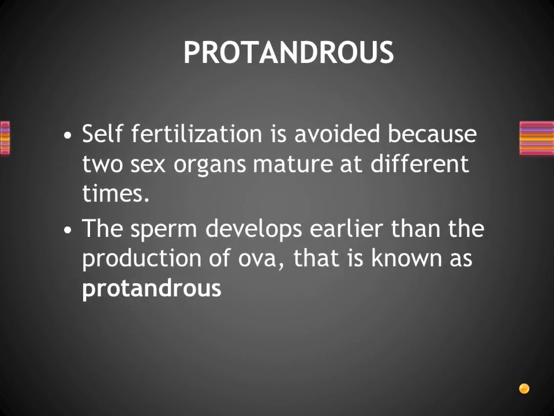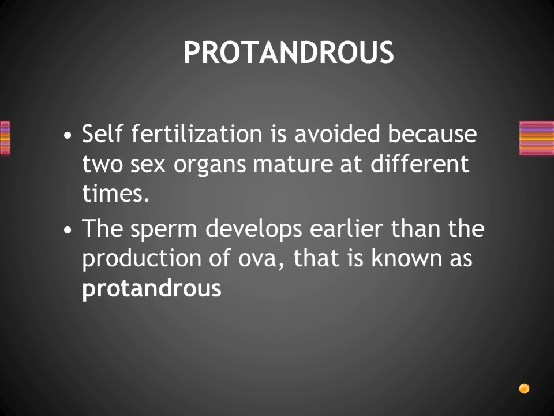Here one more term is displayed, protandrous. So let us see what we mean by protandrous. Already we said that in the earthworm, male and female reproductive organs are present in the same organism, right? But it still does sexual reproduction. What do we mean by sexual reproduction? Two worms will be involved. So even though the testis and ovary are present in the same organism, why does self-fertilization not take place?